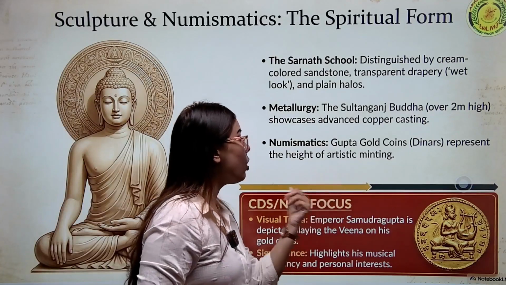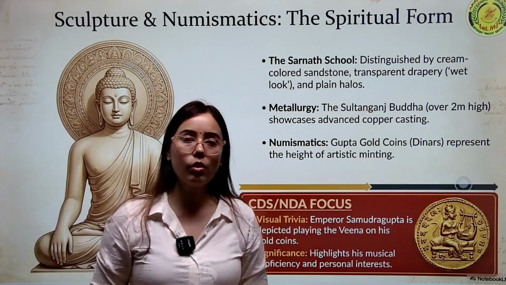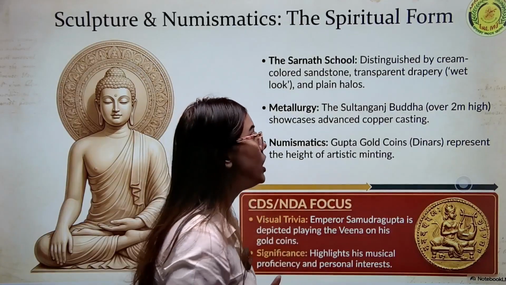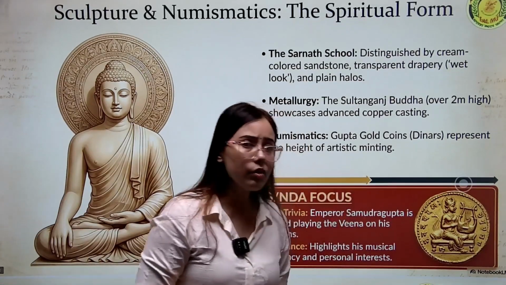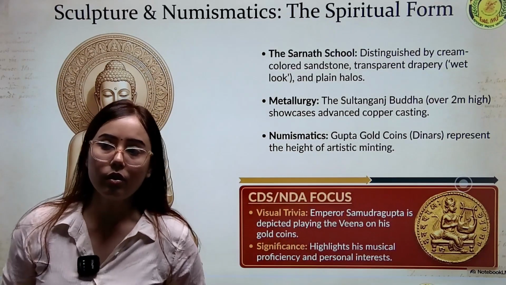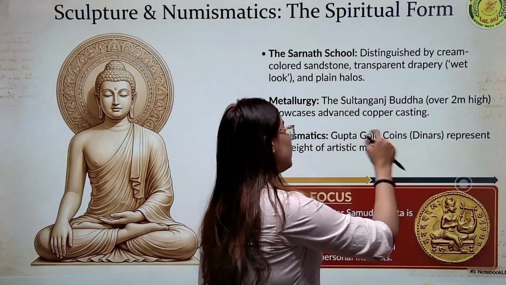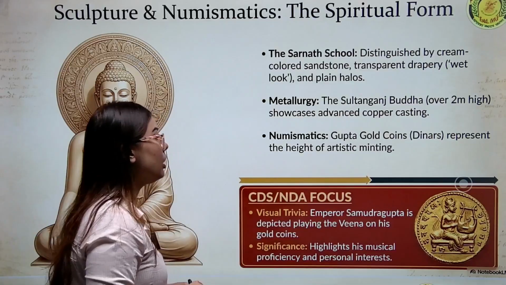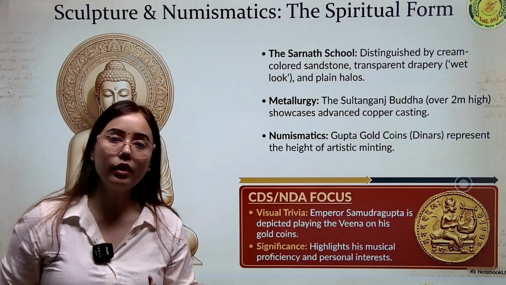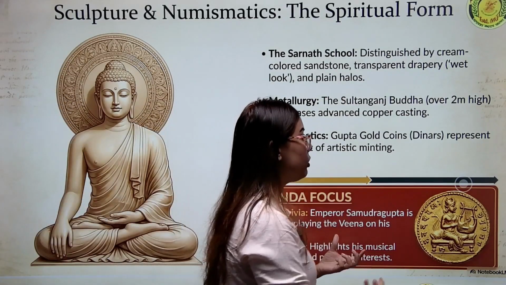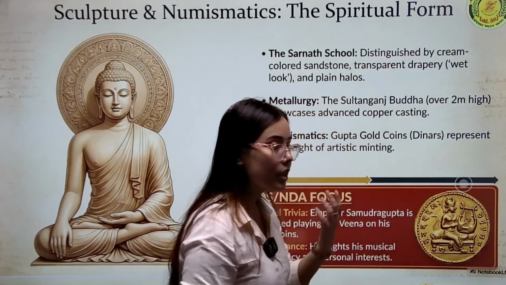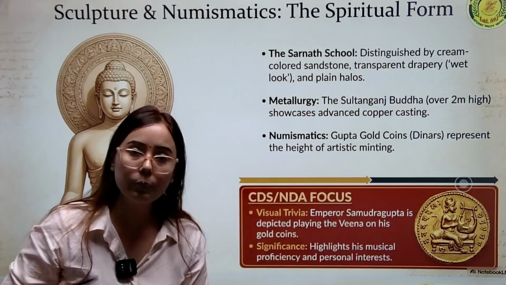Then the coins. We find numerous gold coins during the Gupta period, and these gold coins were called dinars, which represent the height of artistic minting. It means an advanced technology was used by the Gupta rulers in coin minting.